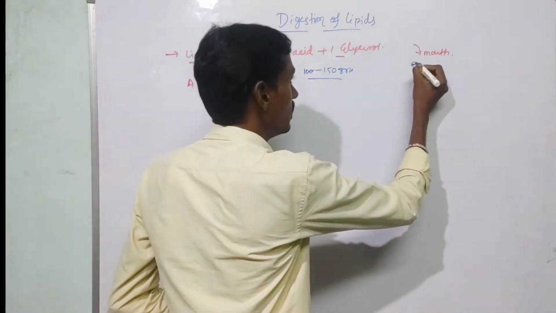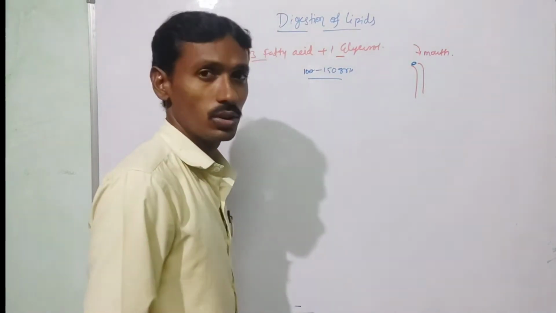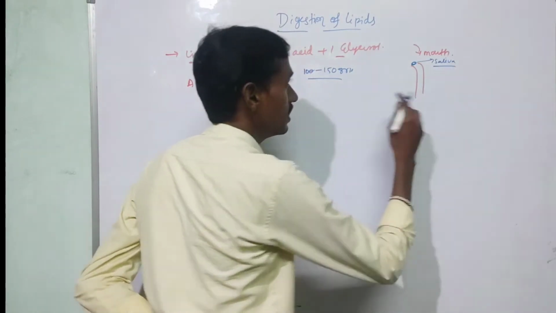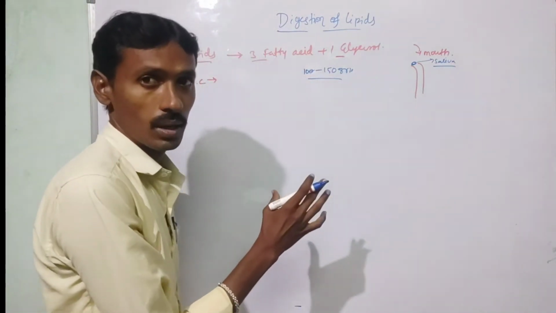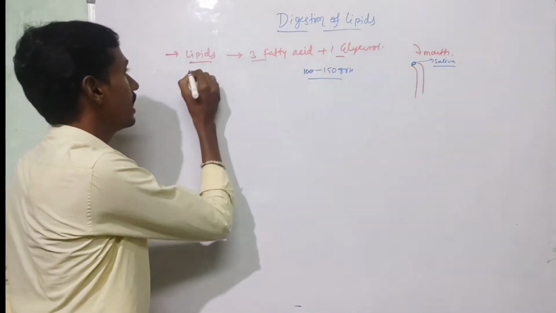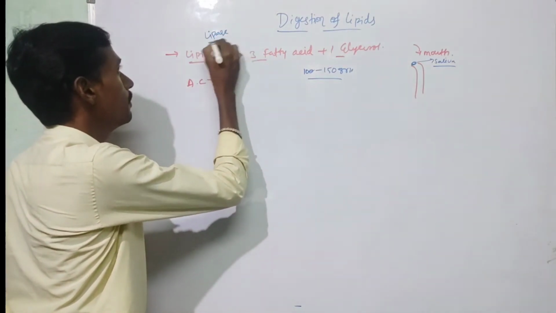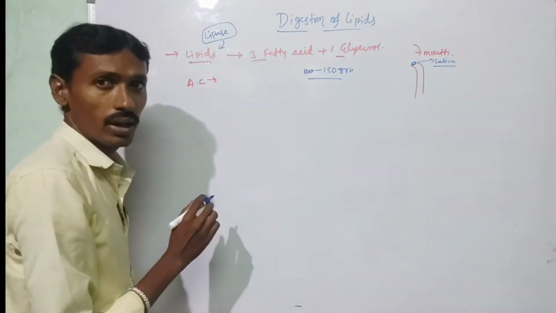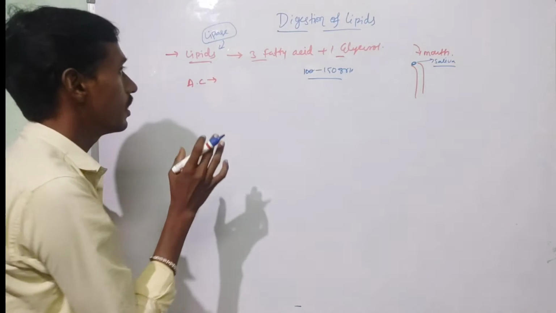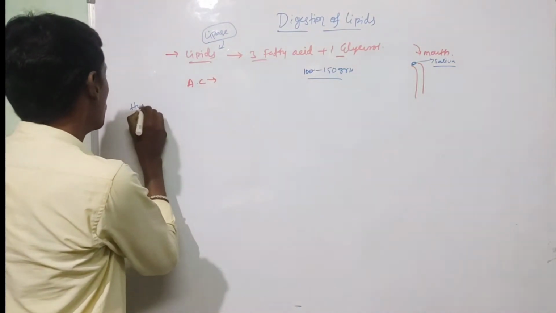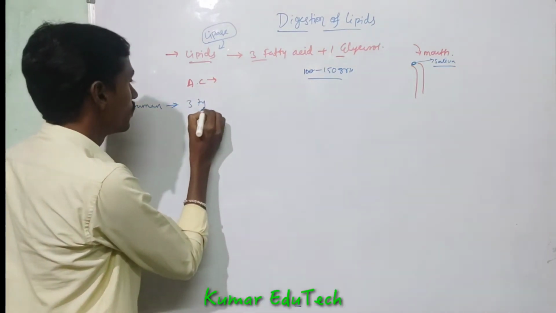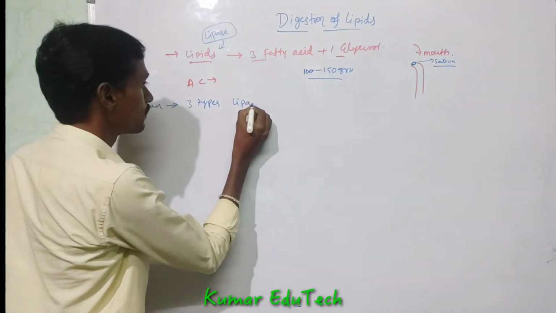Lipids enter into the mouth region and mix with saliva. This process is in humans, but in other higher organisms saliva does not contain lipase. Lipase is a lipid digestive enzyme. These lipases occur in humans. Humans contain three types of lipases.